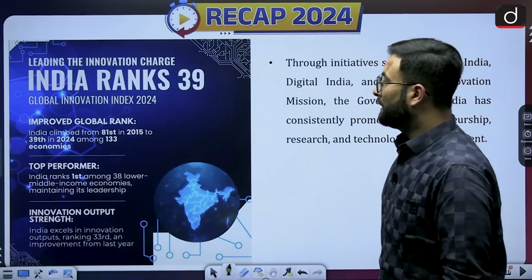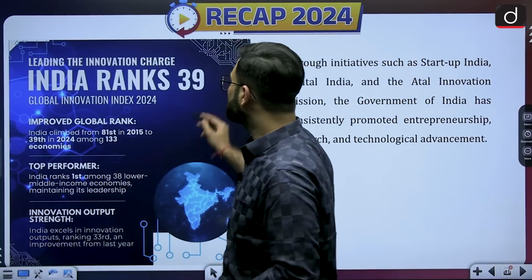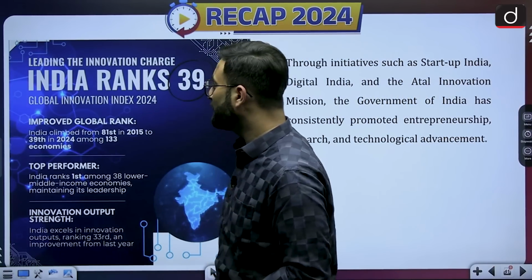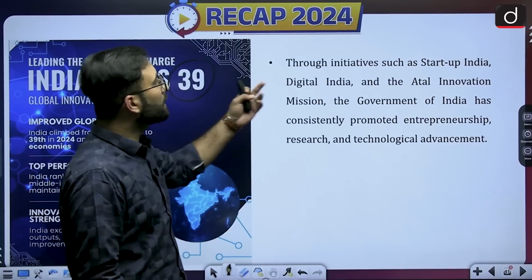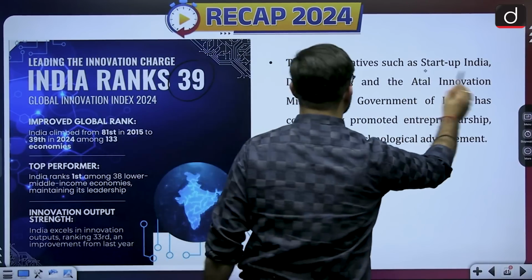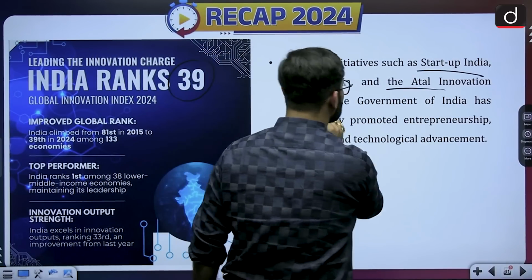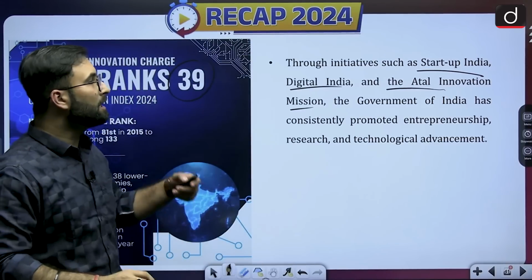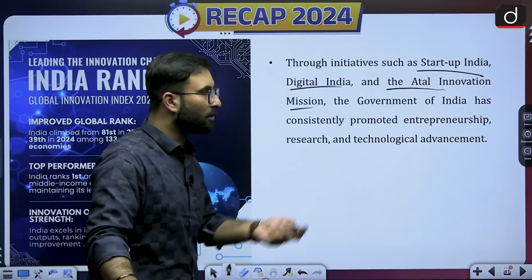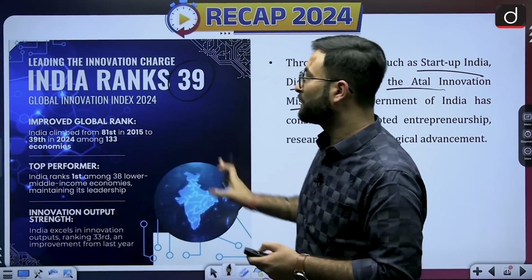Now when we are talking about India's performance, we have already seen that India is ranked at 39th position, and through initiatives such as Startup India, Digital India, and Atal Innovation Mission, the Government of India has consistently promoted entrepreneurship, research and technological advancement. So this is about this particular report.